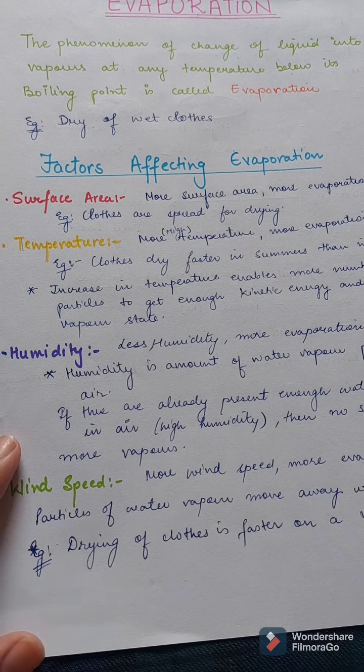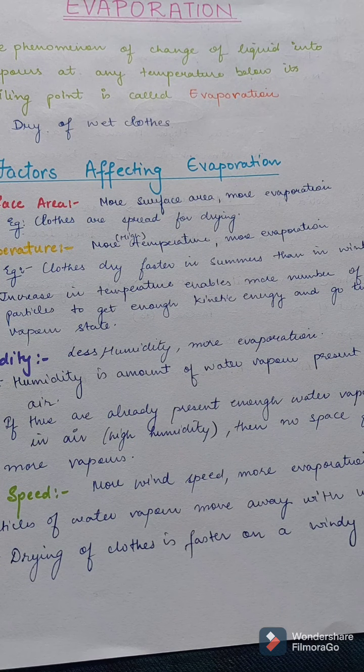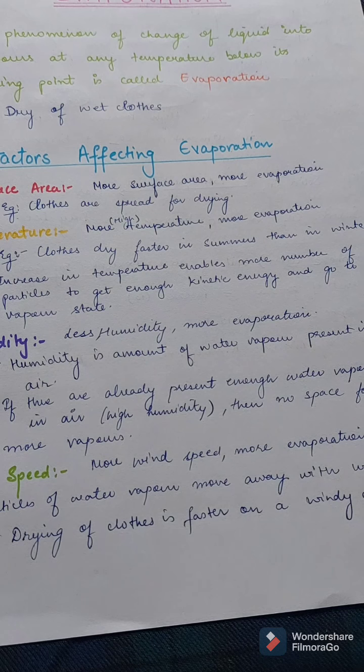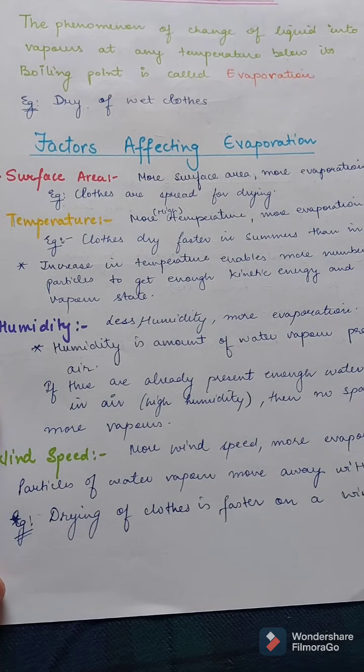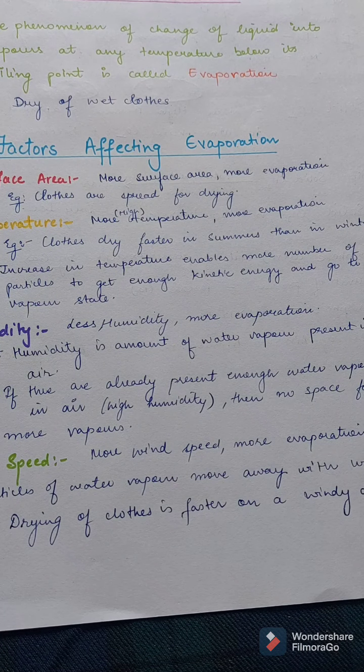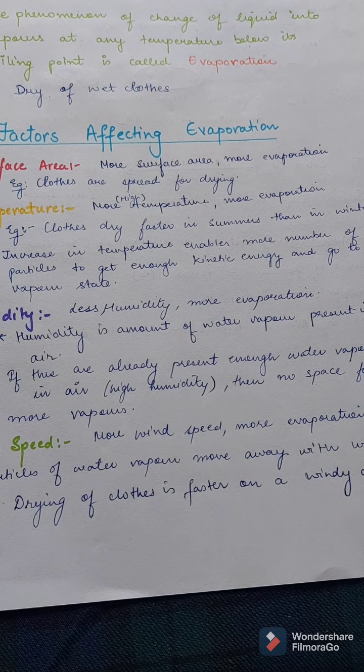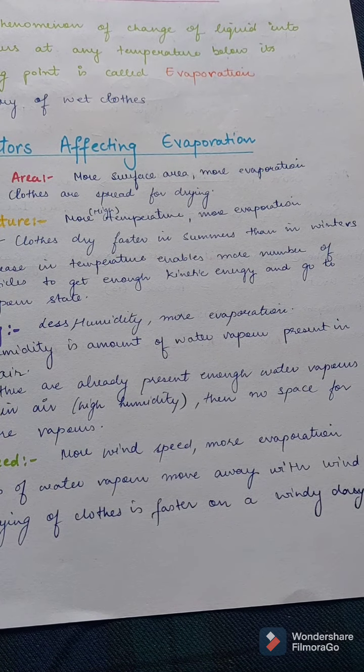Humidity. So what is humidity? Humidity is the amount of water which is present in air. The less the humidity, the more the evaporation. If there are already enough water vapors present in air, which means high humidity, there is no space for more water vapors. So there will be less evaporation. Last is wind speed. The more the wind speed, the more the evaporation. Particles of water vapor will move away with the wind. Drying of clothes is faster on a windy day.